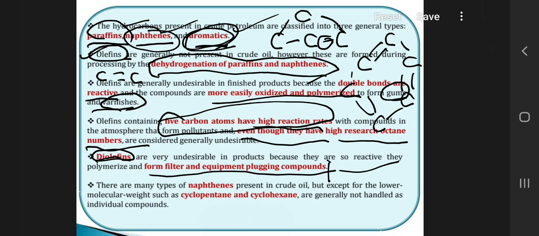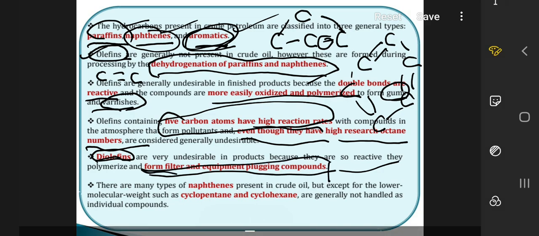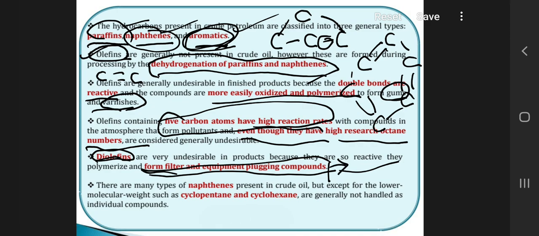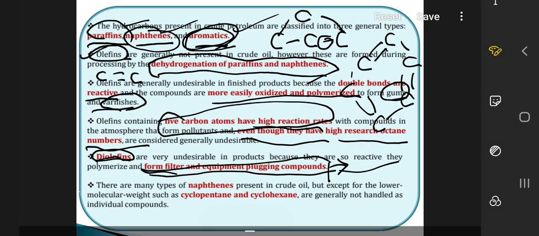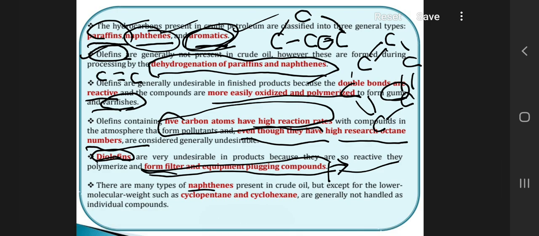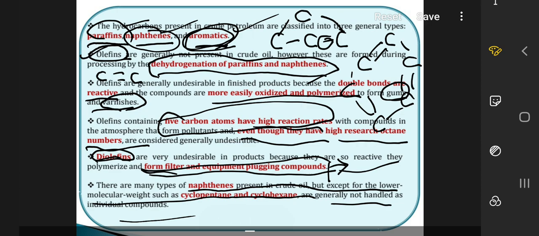They may create plugging problems. Plugging is something related to the membrane, so they may create plugging problems as well. There are many types of naphthenes present in crude oil, but except for lower molecular weight ones such as cyclopentane, they are generally not handled. In the next video we will see the different types of points, that is pour point and all.